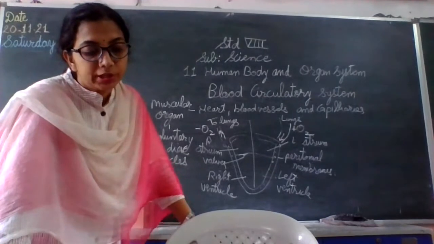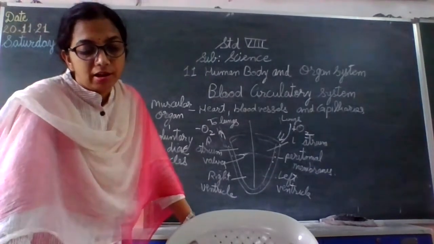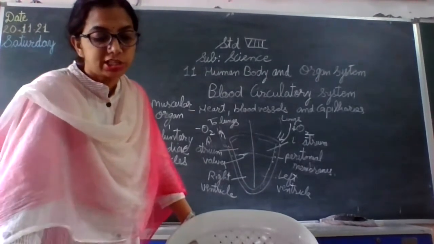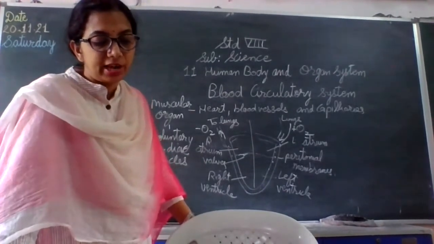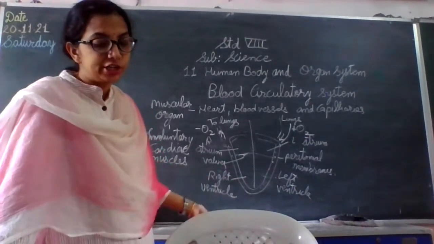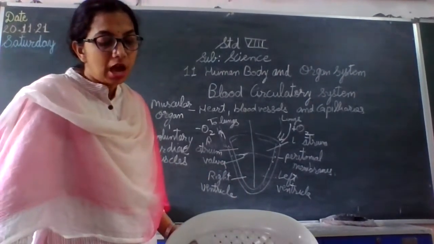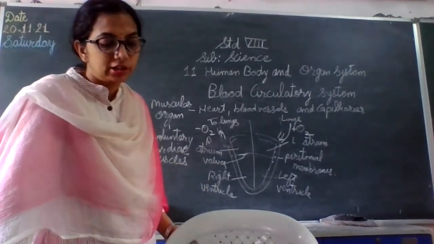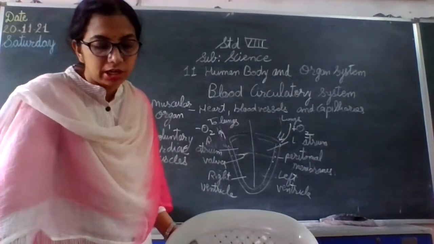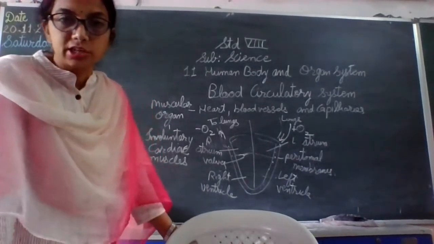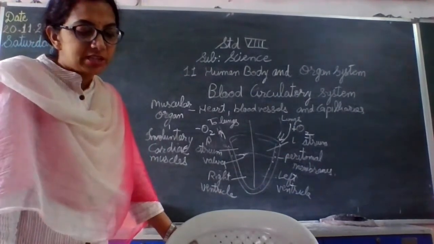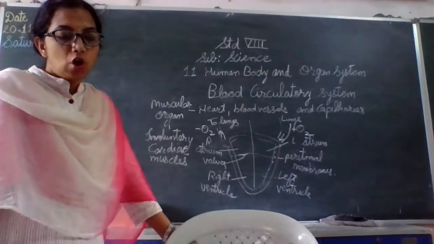Now the oxygen, nutrients, hormones, vitamins, all these are sent towards the cell, and waste material of the cells moves into the blood to be purified again. And capillaries unite together to form a vessel of more diameter that we again call a vein. Now, the capillary network is present in each and every organ.